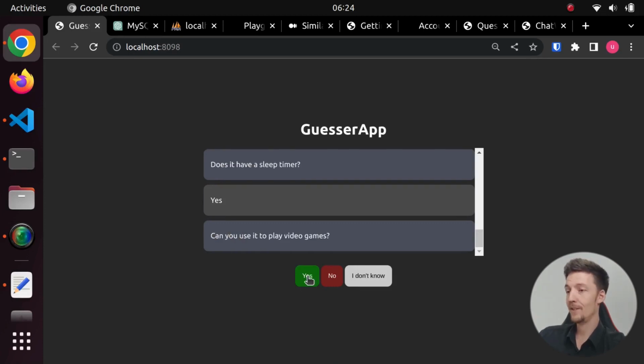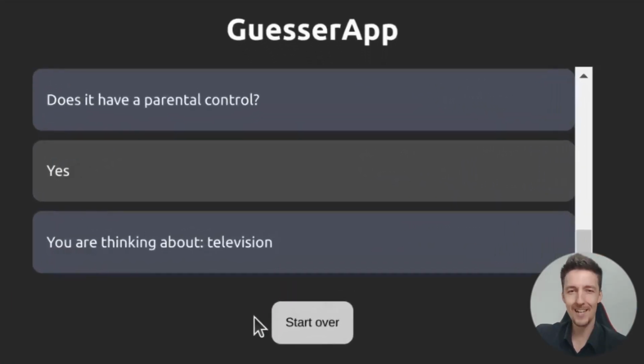Can you use it to play video games? Yes. Is it a physical object? Yes. It has a screen. It has audio and video outputs. Can you change its volume? Yes. Can you connect it to the internet? Well, I guess nowadays you can. Can you pause live TV shows? Yes. Does it have a remote control? Yes. Can it display images? Of course. It has parental control. You are thinking about television.